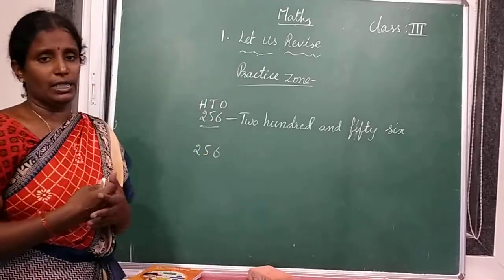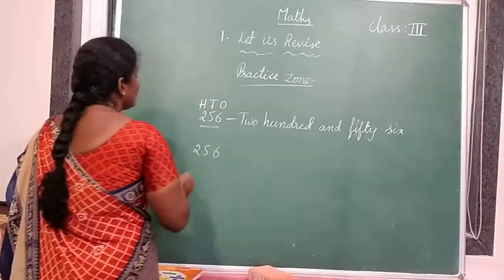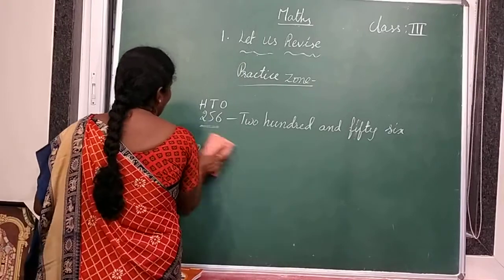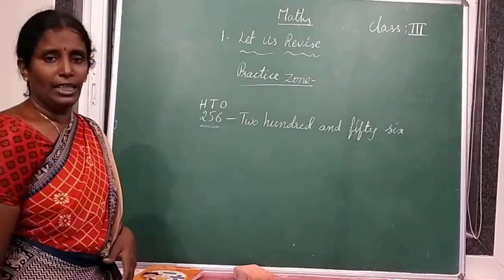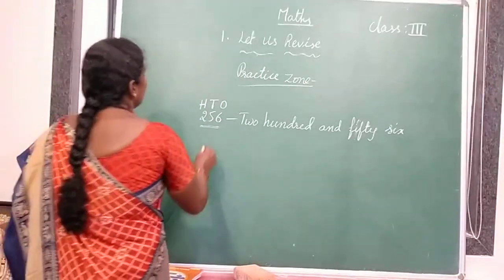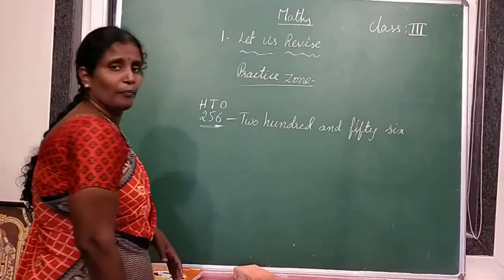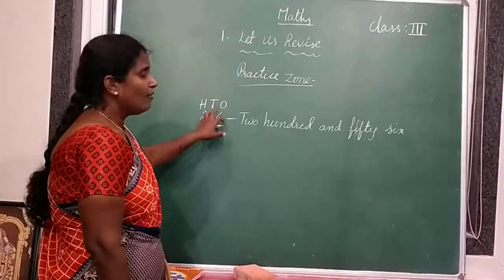Before going for expanded form, first I will teach the place values. Here 6 is in which place? 6 is in ones place.